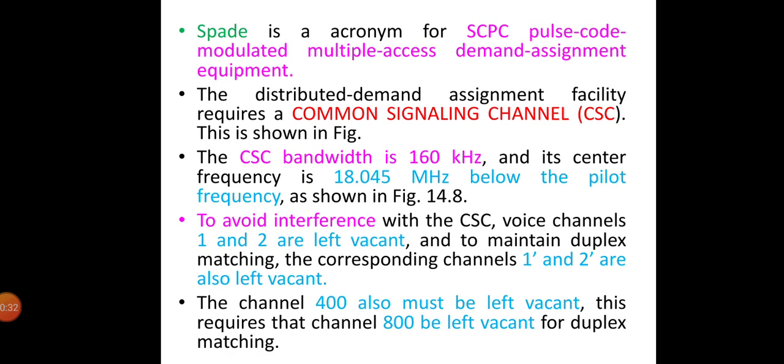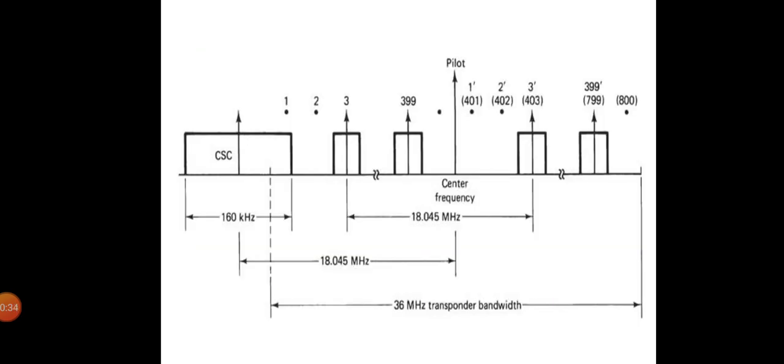The word SPADE is a loose acronym for SCPC Pulse Code Modulated Multiple Access Demand Assignment Equipment. SPADE was developed by Comsat for the use of Intelsat satellites and is compatible with the Intelsat SCPC pre-assigned system. However, the distributed demand assignment facility requires a common signaling channel, CSC, and this CSC signal is shown in this figure.